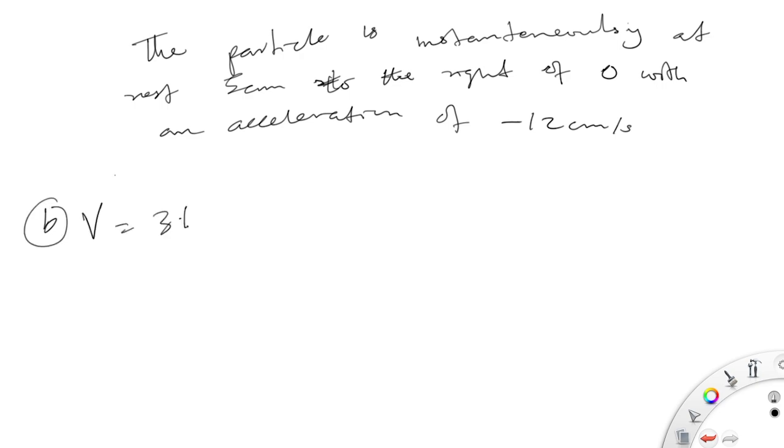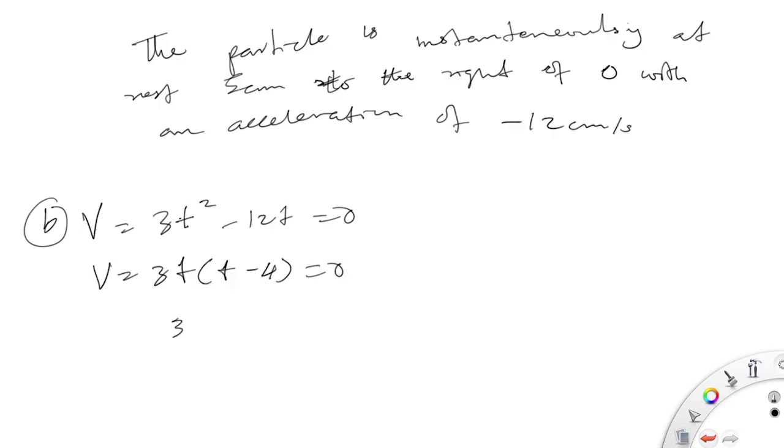B says let's calculate or find the time when it's instantaneously at rest and its position and acceleration at that time. Remember, we have v equals 3t squared minus 12t equals 0. So v is equal to 3t, open bracket, t minus 4, equals 0.